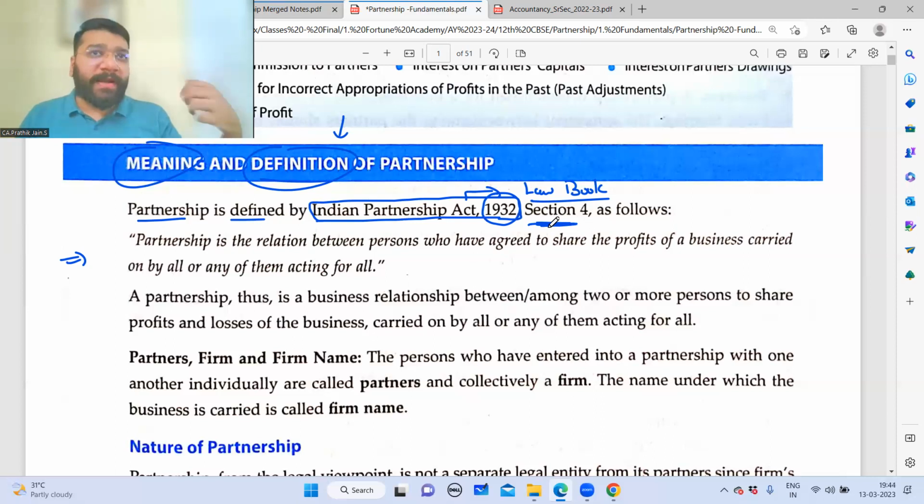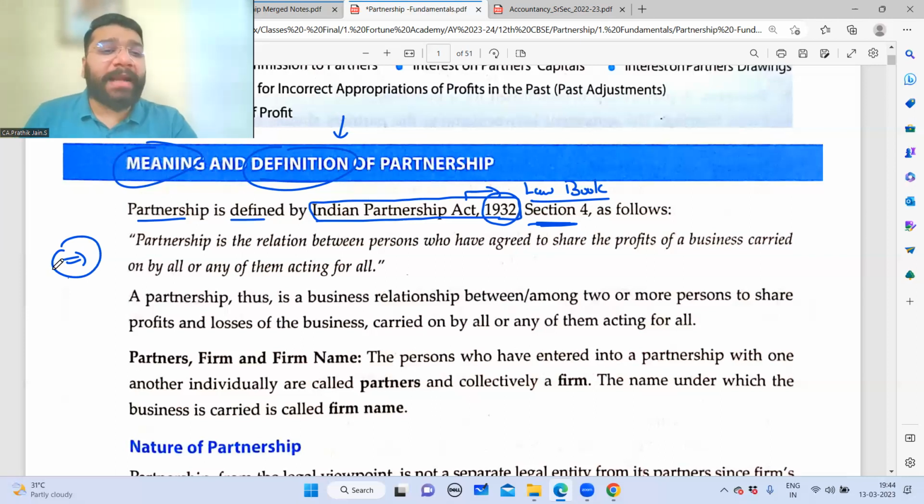Now, for example, if I take Bhavyansh, in India so many Bhavyanshes are there. So how will I identify Bhavyansh? By his PAN card number or Aadhaar number. Correct, no? Like that, in the rule book, at so many places, so many things are mentioned. So if I want to know where the partnership is defined, where will I go? I'll go to section 4. So section 4 of the Indian Partnership Act defines partnership.